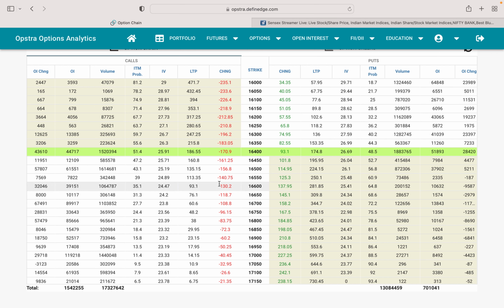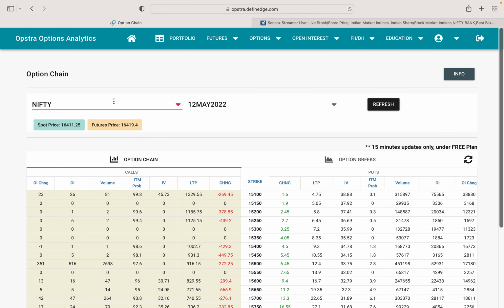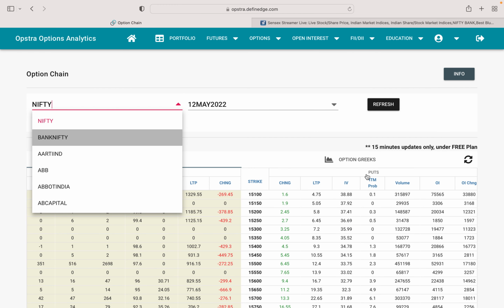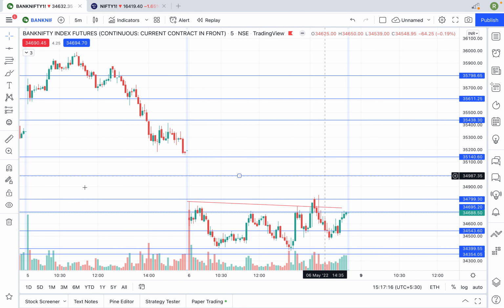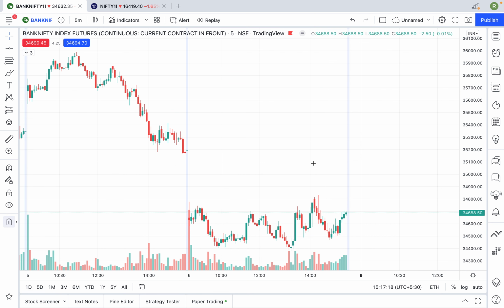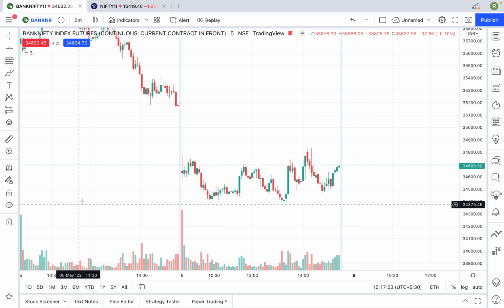So this change is a must what you need to see every time. How much change is happening, either on the minus side or on the plus side. So this is for Nifty what we saw now. So let's see Bank Nifty now, how Bank Nifty has given the same momentum or the same understanding on the chart. So I will remove all the indicators which I had that day.